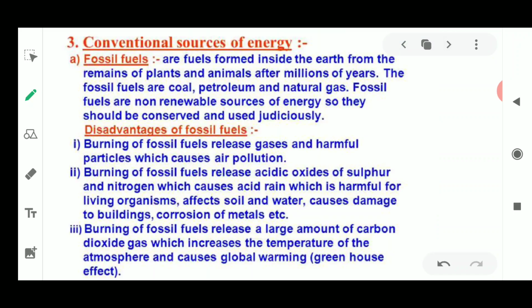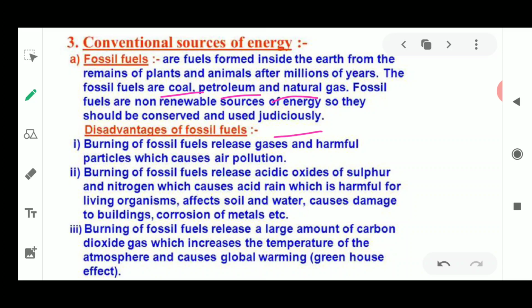Next, the conventional sources of energy, these are the non-renewable sources, which include fossil fuels. Fossil fuels are formed inside the earth's surface from the remains of plants and animals after millions of years. Okay, so these are formed after millions of years, it takes time. The fossil fuels are coal, petroleum, and natural gas. So fossil fuels are non-renewable sources of energy, so they should be conserved, and their use should be done very judiciously, in a very proper and planned manner. Next, what are the disadvantages of these fossil fuels?